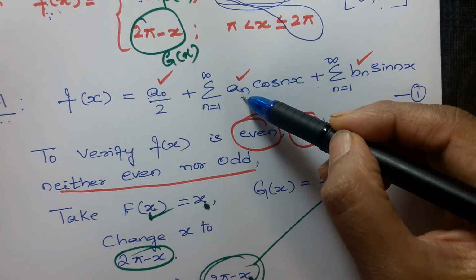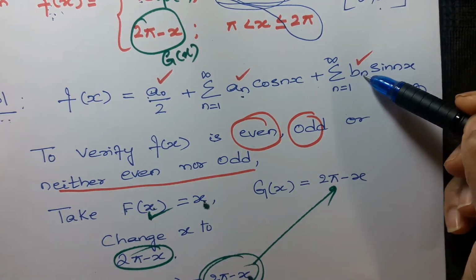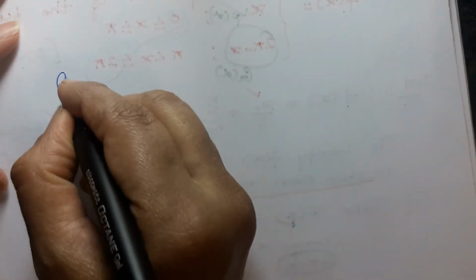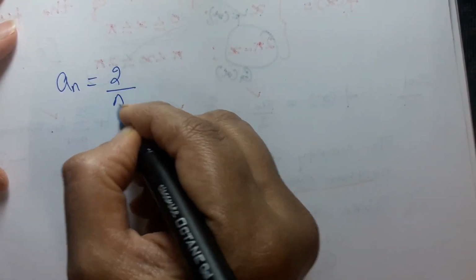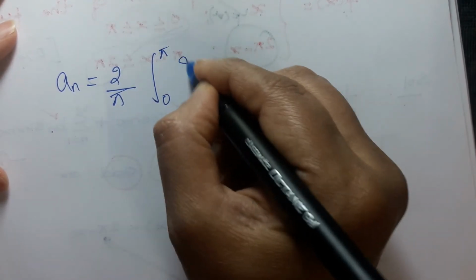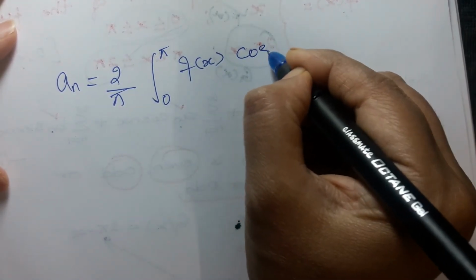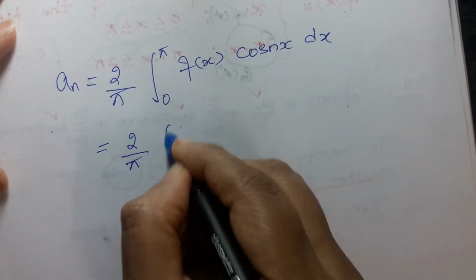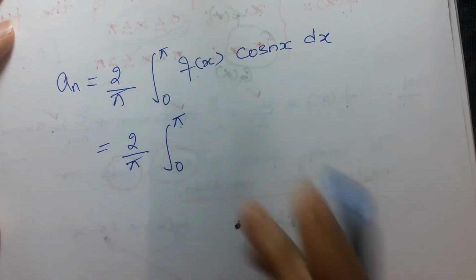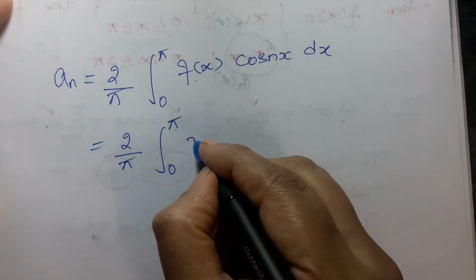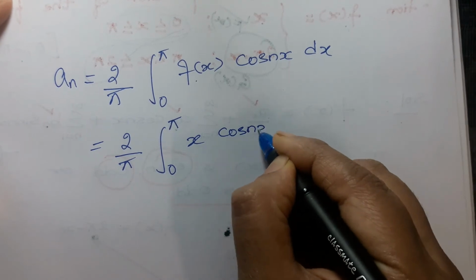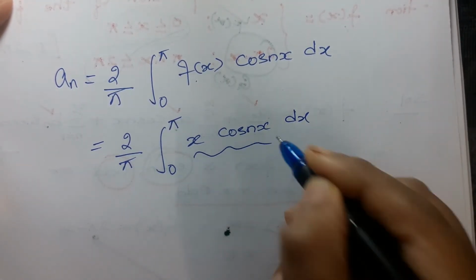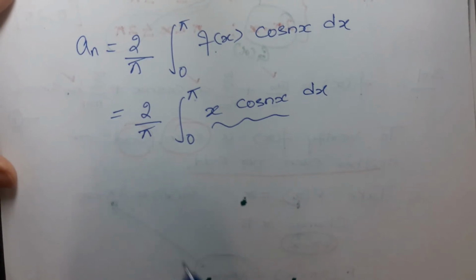Now we have to find out what is an. Anyway we know bn is equal to 0. To find the value of an, use the formula: an is equal to 2 by pi integral 0 to pi f of x cos nx dx. The f of x value we know already, it is x, so x cos nx into dx. Now integrate x cos nx using Bernoulli's rule of integration.